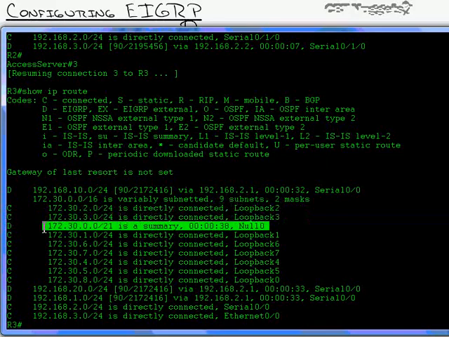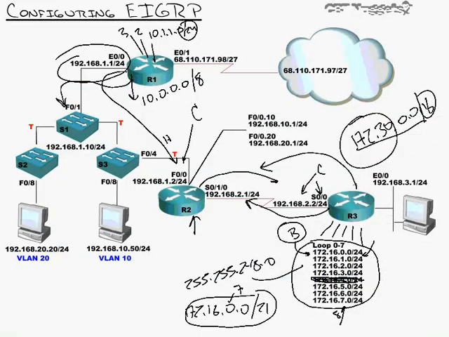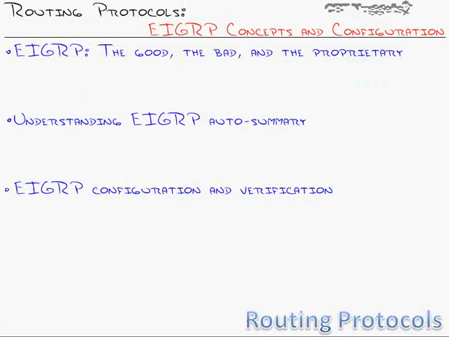The only time you'll actually use this route to the garbage can is if one of these more specific routes doesn't exist, and that means the network doesn't exist. So that's the idea behind that null zero route. And that idea of specificity in those subnet masks is big. That is the core of the EIGRP routing protocol.